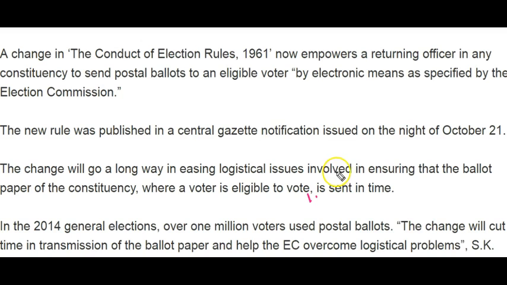First, the returning officer can send the postal ballot on time. Second, it solves the logistics problems, because sending postal ballots to eligible voters is time consuming. If the postal ballot is sent via electronic mode, it can be delivered to the eligible voter instantly.